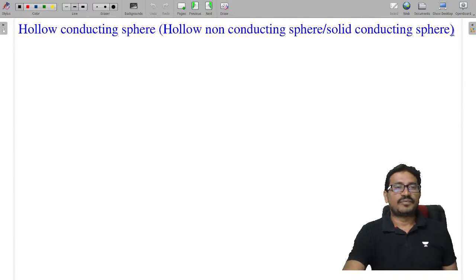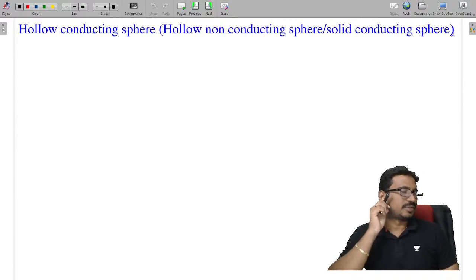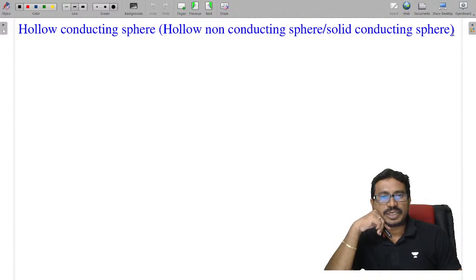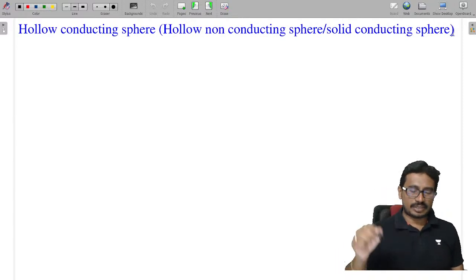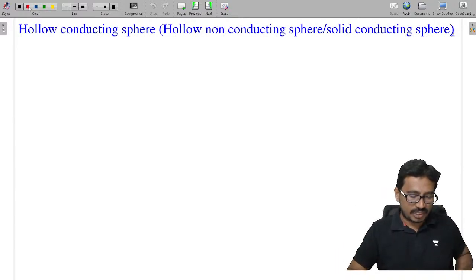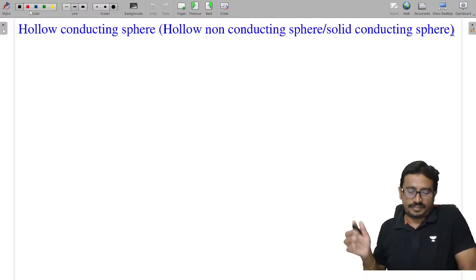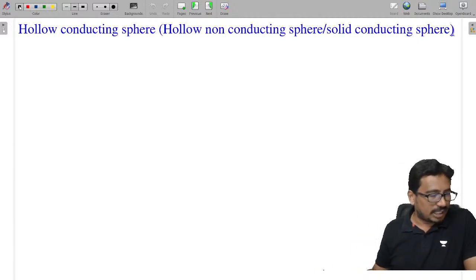Next, in case of volume charges, we have the hollow conducting sphere, hollow non-conducting sphere, and solid conducting sphere. In all these three cases, the formulas are the same.